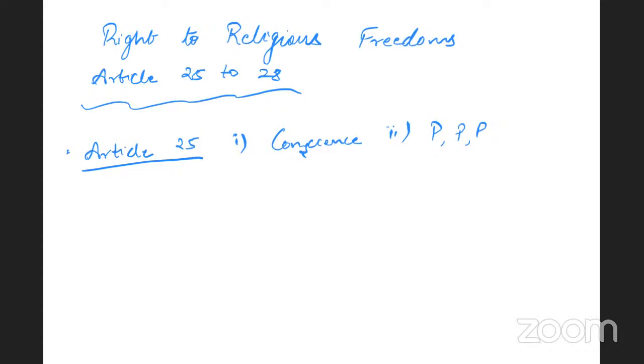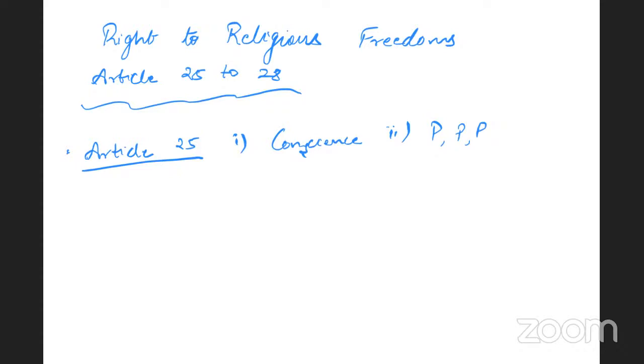For example, under the Endowments Act, a public place of worship can be brought under the Act so that the state can use the finances, economic as well as political activities of that particular place of worship for public welfare. Number two, the state has the power to regulate the religious activities on the grounds of public order, morality, and public health.